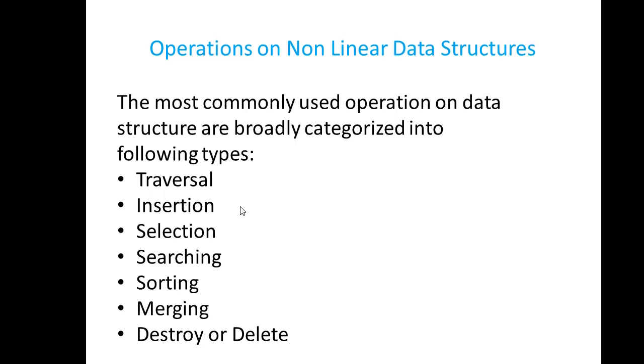The operations that can be applied upon data structures are traversal, insertion, selection, searching, sorting, merging, destroy and delete. All of these operations can be applicable upon all data structures, or only a few of these operations can be applied to a given data structure.